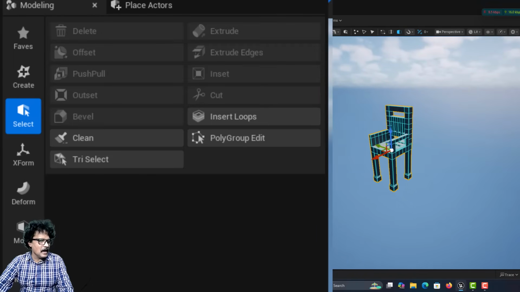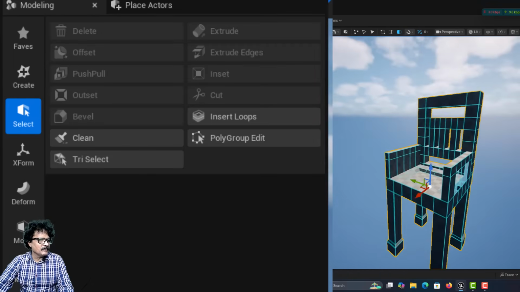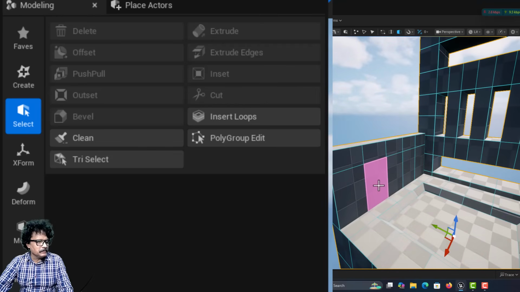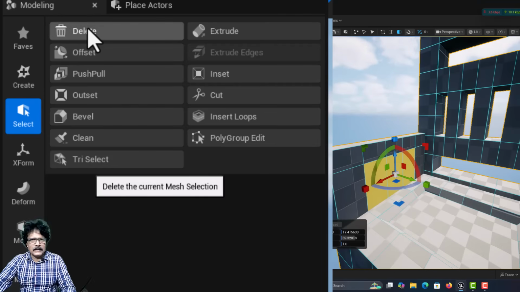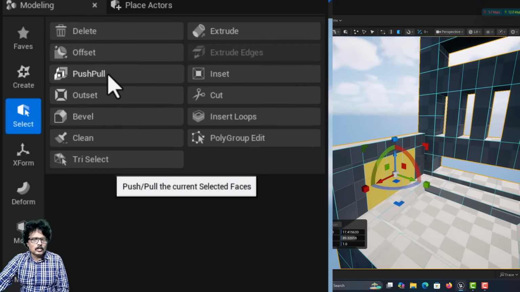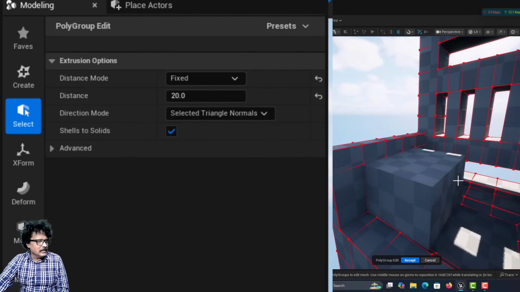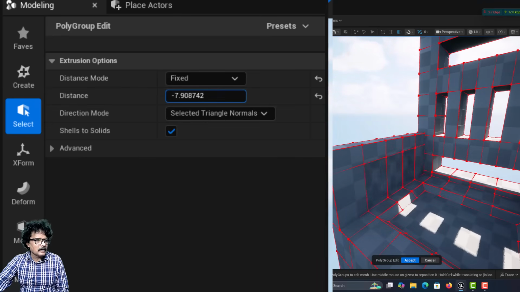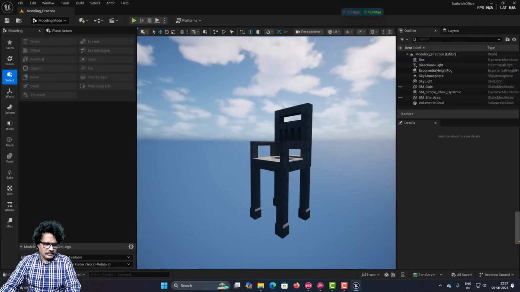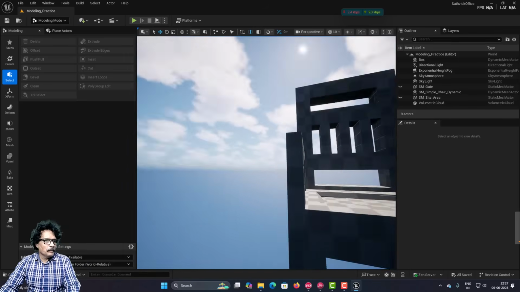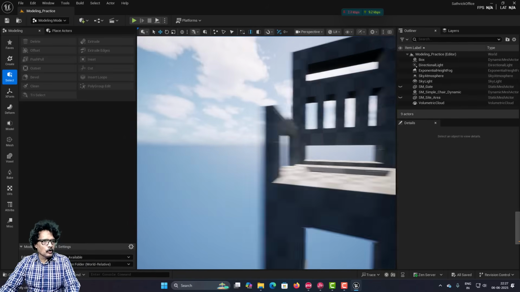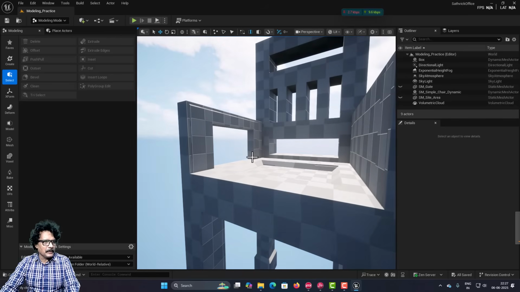I will press A and move down, move up, and I will press W and come close, and same thing I will do with these 3 faces. Either I can press delete, or you can use push pull, and instead of pulling it front, if you pull it back, see it gets cut off, and I can click accept. See, now for this left armrest we used push pull. So because I used push pull, you can see that this cut has happened perfectly.